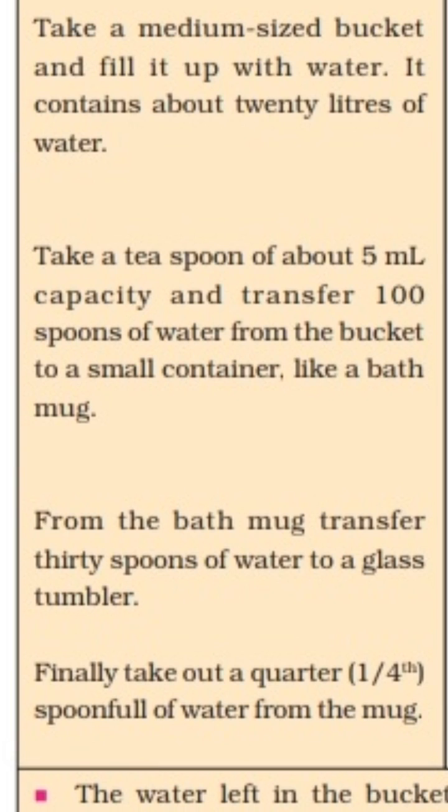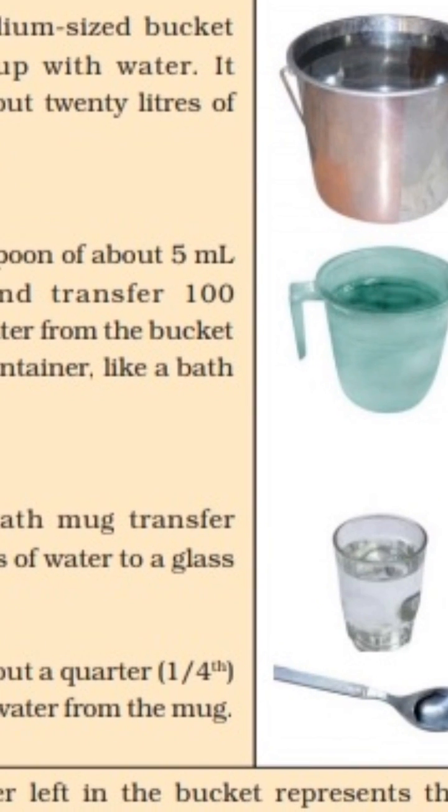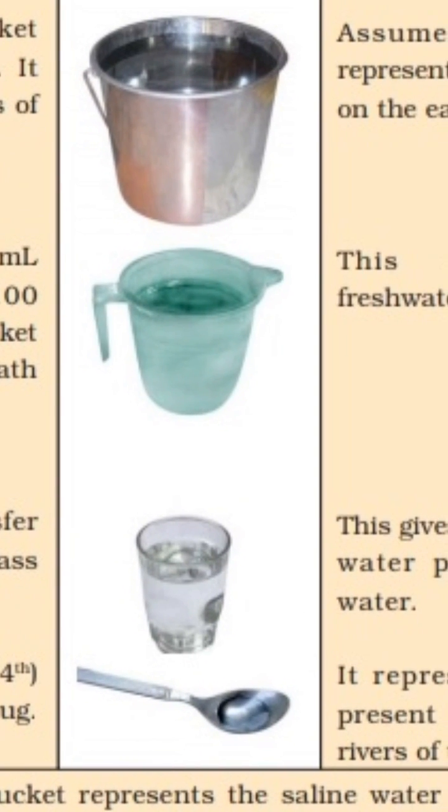The bath mug then contains 500 ml of water, and this represents the fresh water, the usable water on the earth.